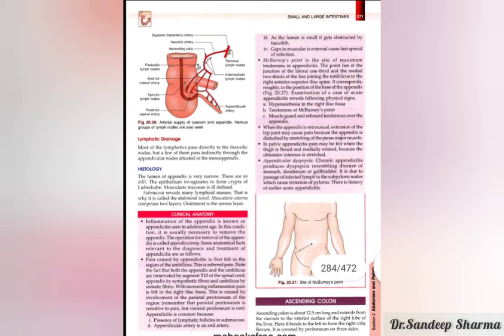The muscularis externa has two layers, and the outermost layer is the serous layer. Okay, so this was regarding the